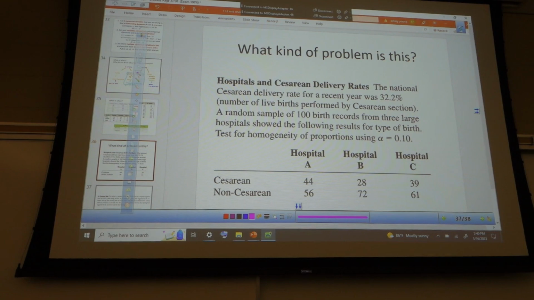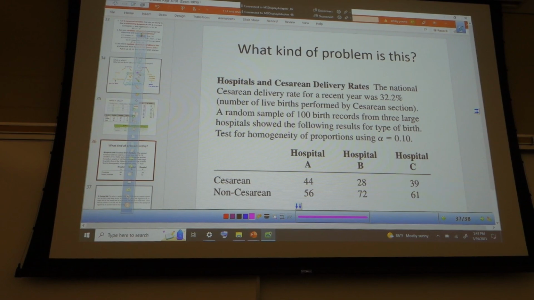Hospitals and cesarean delivery rates. The national cesarean delivery rate for a recent year was 32.2%. Number of live births performed by cesarean section. A random sample of 100 birth records from the 3 large hospitals showed the following results for the type of birth. Test for homogeneity. Homogeneity of proportions using alpha is 0.1.